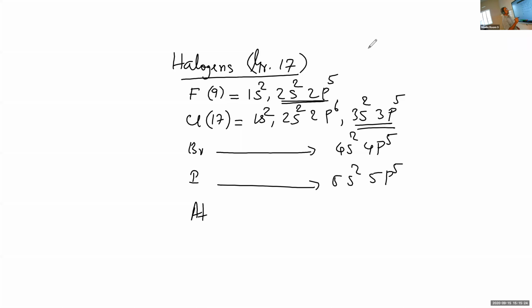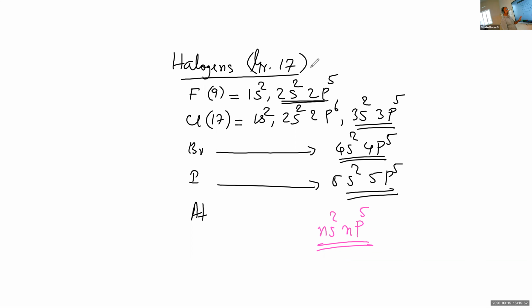So in general, the outermost electronic configuration for halogens will be ns2 np5. There are 7 electrons in the outermost level, and so the number of valence electrons is equal to 7.